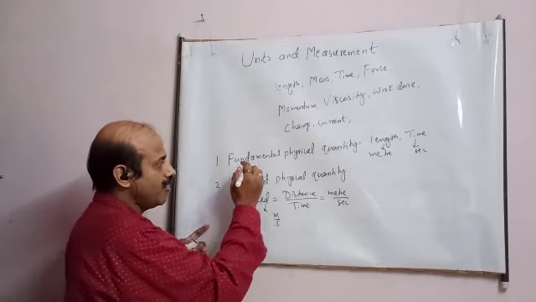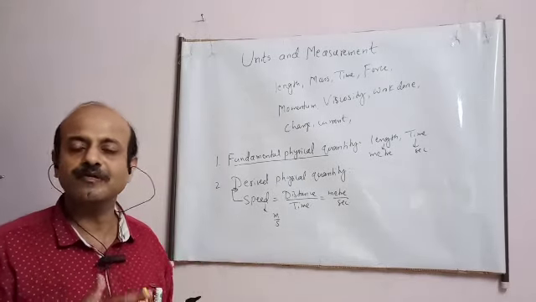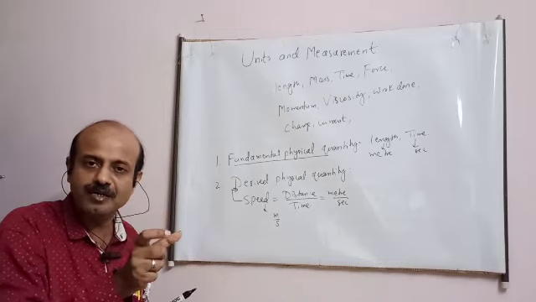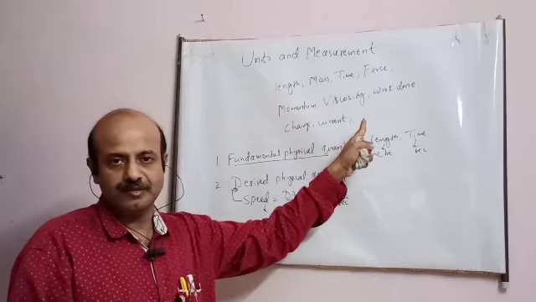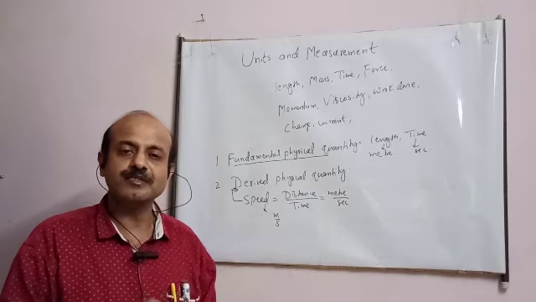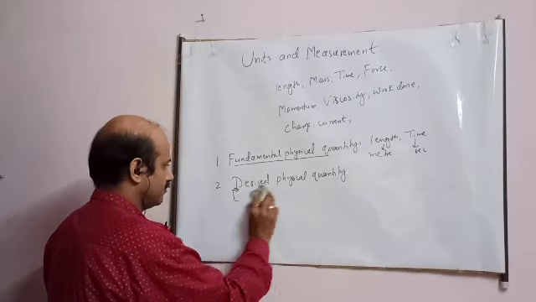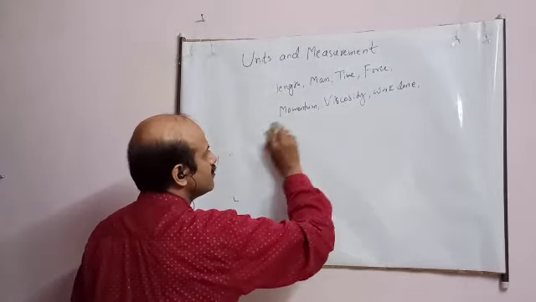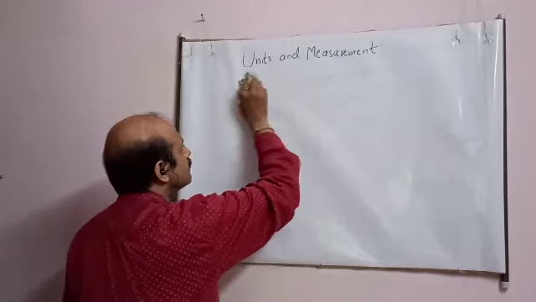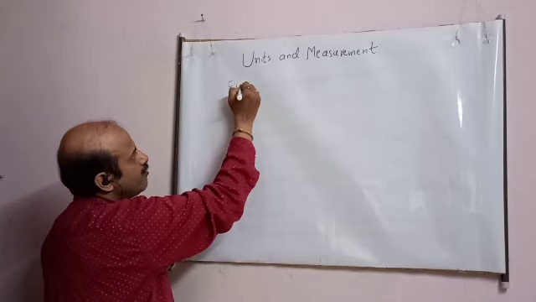So these fundamental quantities, student, are chosen based on certain parameters. On that basis we have various systems also. Certain quantities were chosen as fundamental, and the units are defined, and the rest of the quantities are defined in terms of fundamental ones. Okay, like this student, the scientists have chosen 7 fundamental quantities. What are those? See student. Fundamental quantities.